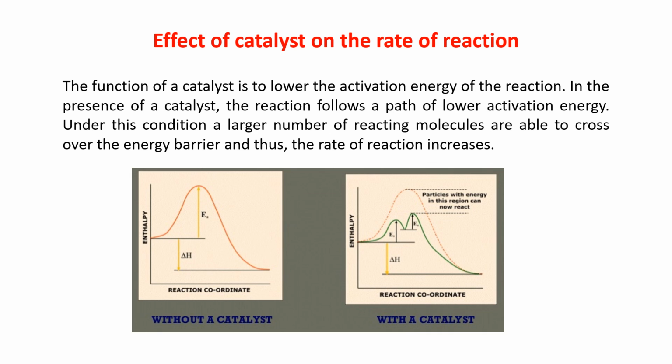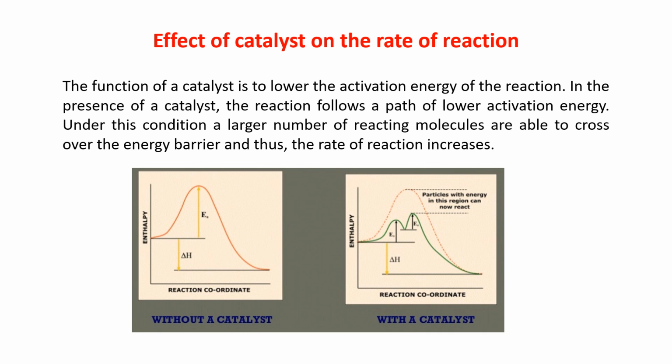Effect of catalyst on the rate of reaction. The function of a catalyst is to lower the activation energy of the reaction. In the presence of a catalyst, the reaction follows a path of lower activation energy. Catalyst is doing that work. Without the catalyst, the activation energy is more.